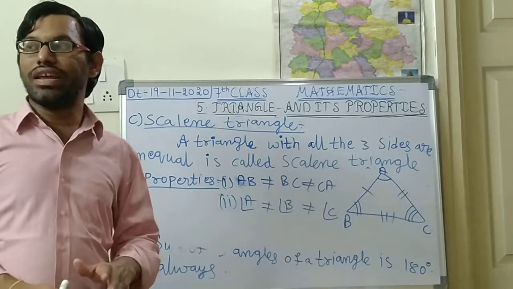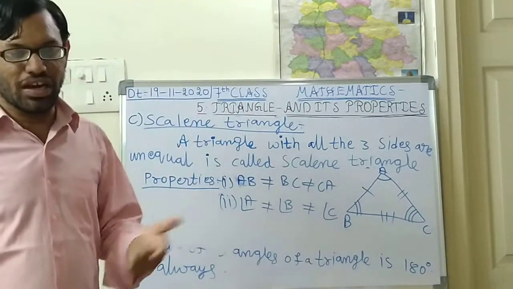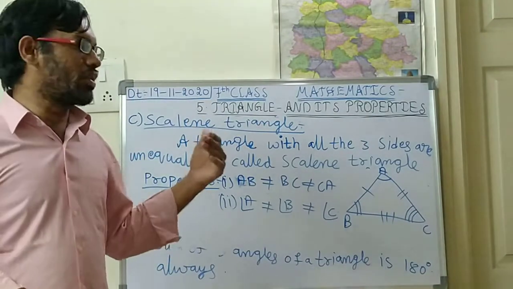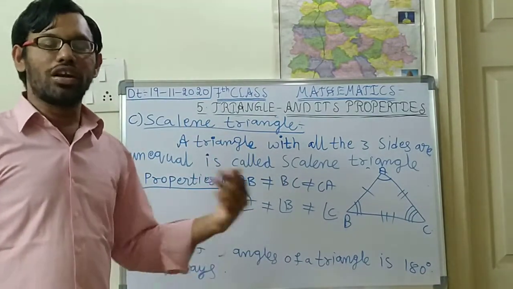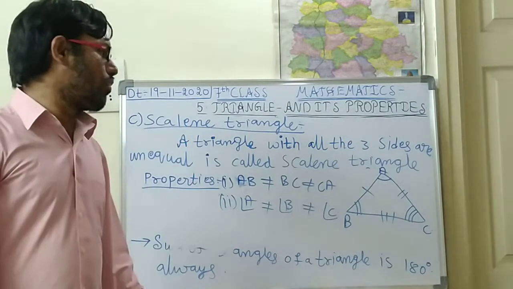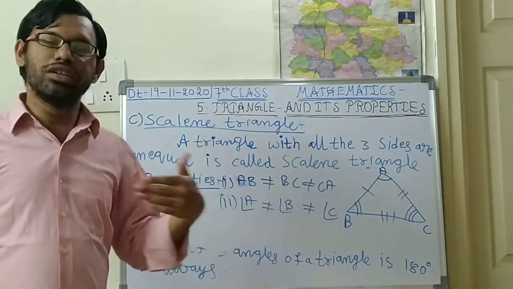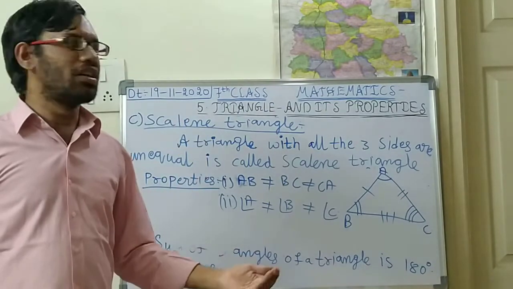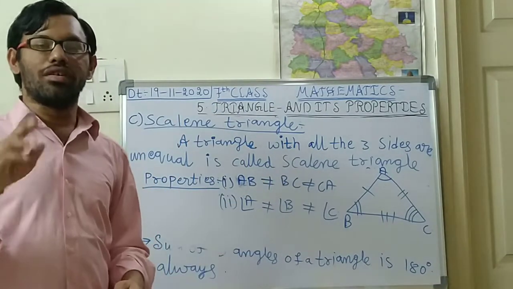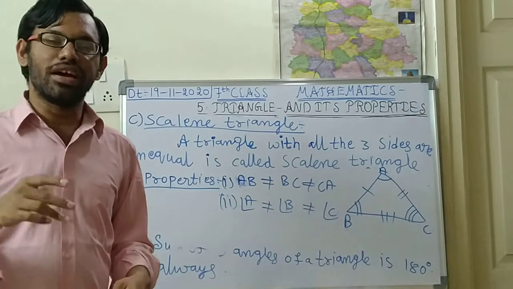So this is totally based on the sides. In the next class we shall discuss the classification based on the angles: the acute angle, obtuse angle and right angle, and whether there are any properties based on angles. We shall see in the next class.